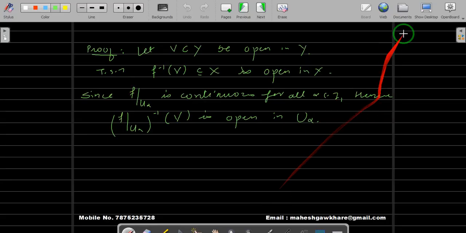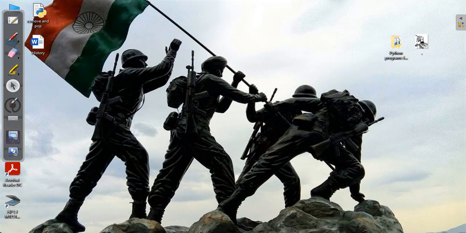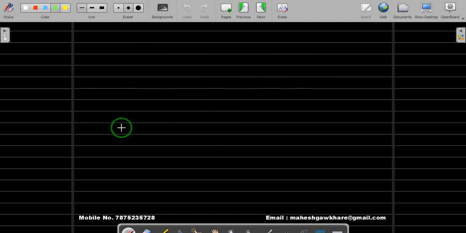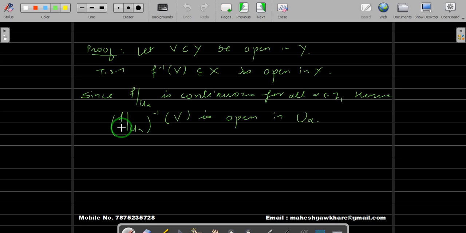Okay, so now, since I think this is open in u alpha, let's see, I think that's gone, what I have done, it is not auto save. So let us write this. So f inverse of V is open in u alpha.